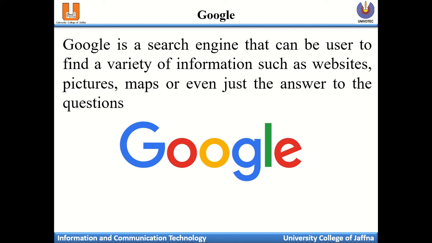Several search engines are available, but nowadays Google is the best trending one. Through this search engine, whatever information you want, maybe pictures, maps, or the answer to a question, if you don't know it you can get it through Google.